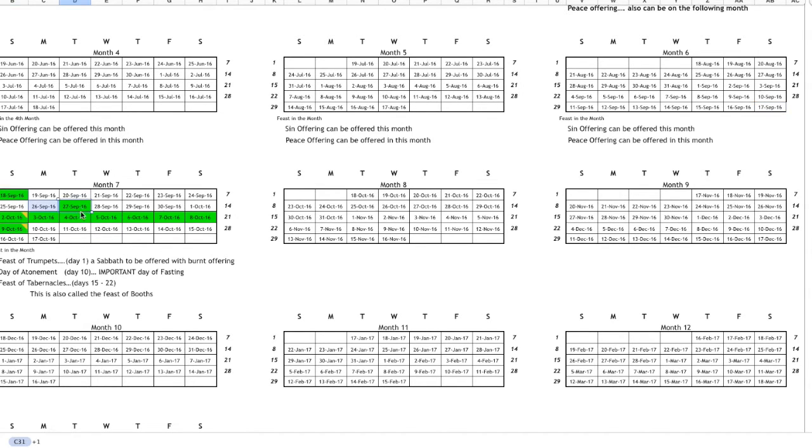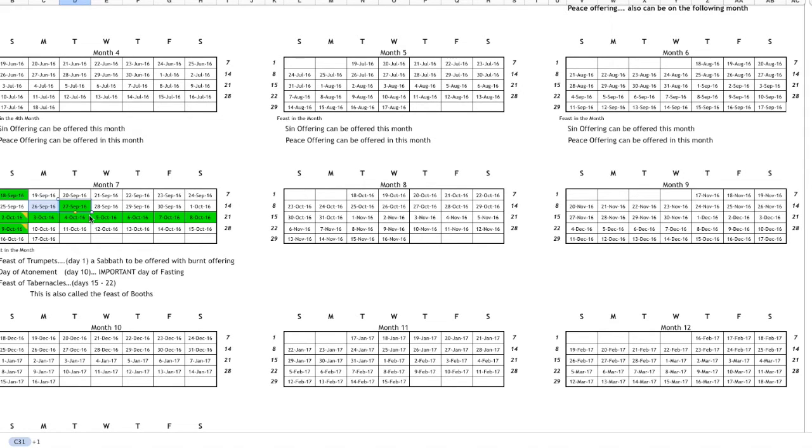Then on the 10th day, this is very important, brothers and sisters. Please go and read Leviticus chapter 23 to understand what I'm saying here. On the 10th day of the 7th month, which will fall on the 27th of September 2016, that is the day of fasting. The Most High said he will cut off anyone from the line of the Hebrews who do not observe that day. That is what they call the Feast of Atonement.